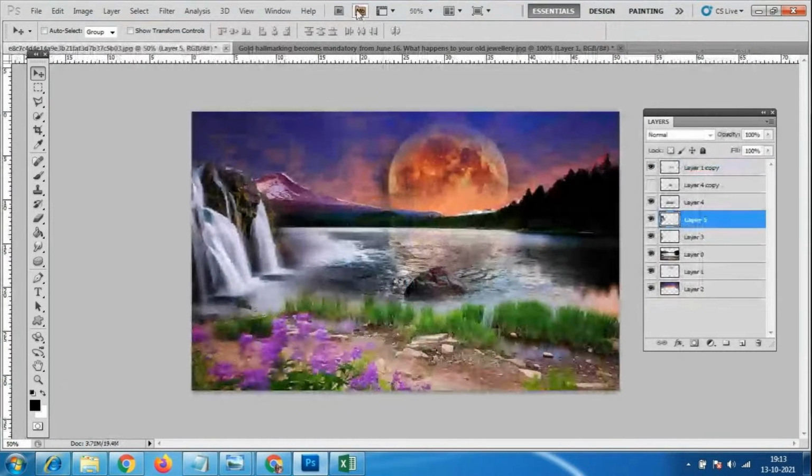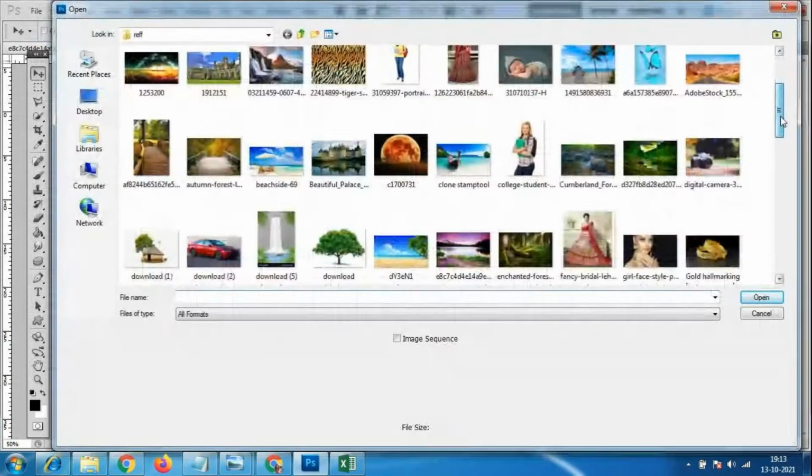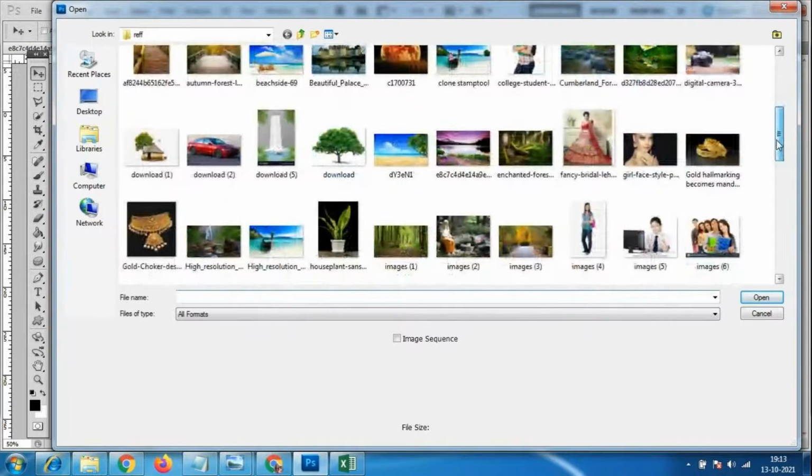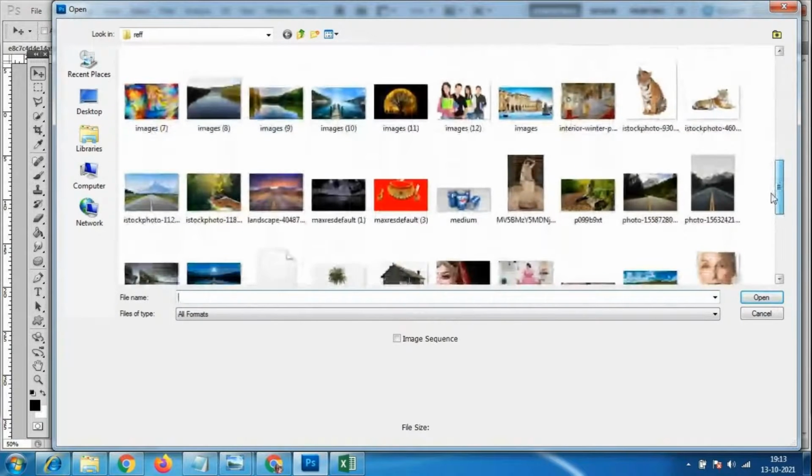This is a very small image. Yeah, tell me anybody, what else can we add for this?